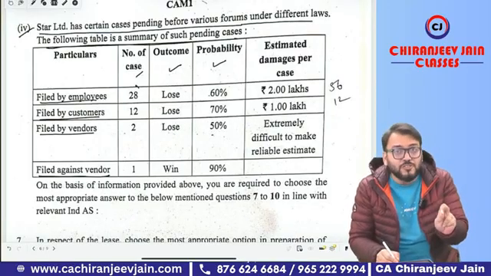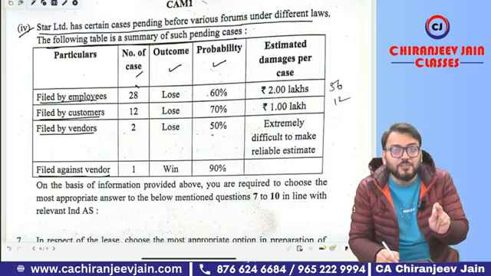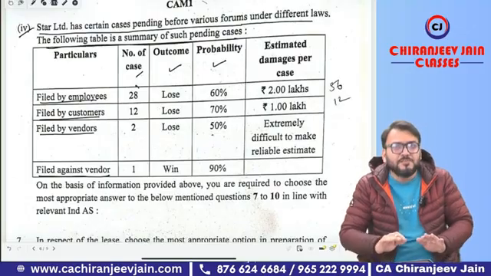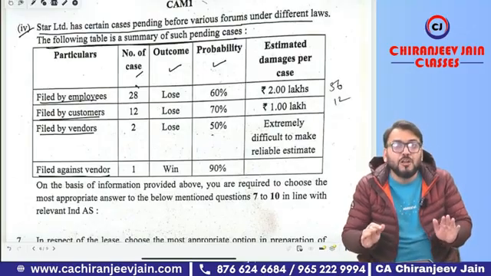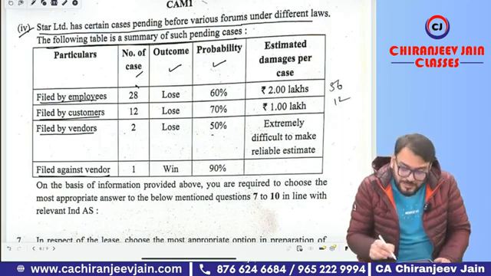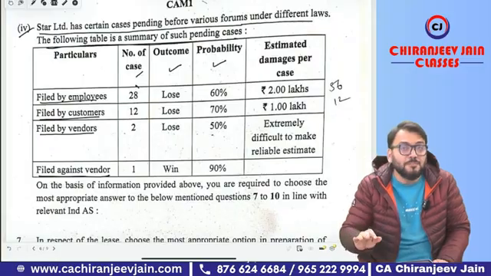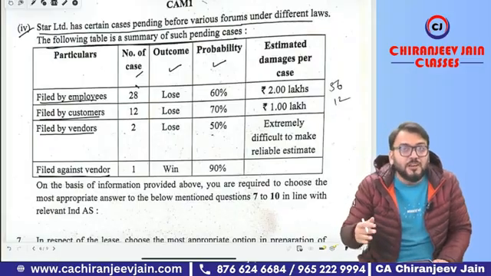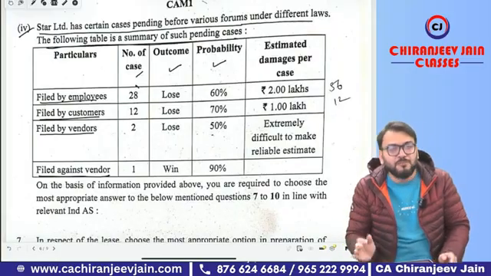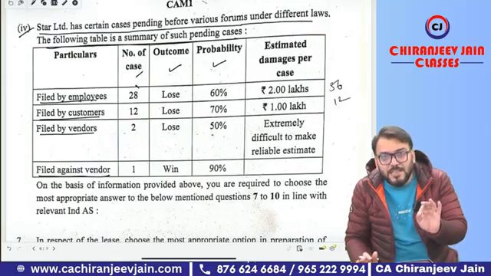So whenever there are two possible outcomes, we always apply the most likely outcome method. Means in this case, the weighted average method, the expected value method, should not be considered. Are you able to understand? If you have applied the weighted average of all possible outcomes, your answer might be different. But if you apply the most likely outcome method, your answer will be different. From my point of view, it should be the most likely outcome method.